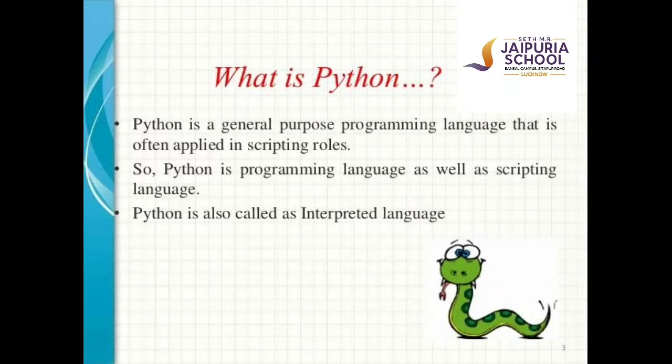So children, let's learn about Python. It is a general purpose programming language that is often applied in scripting roles also. That means it is for scripting also. So Python is a programming language as well as a scripting language. Python is also called an interpreted language and was developed by Guido van Rossum.